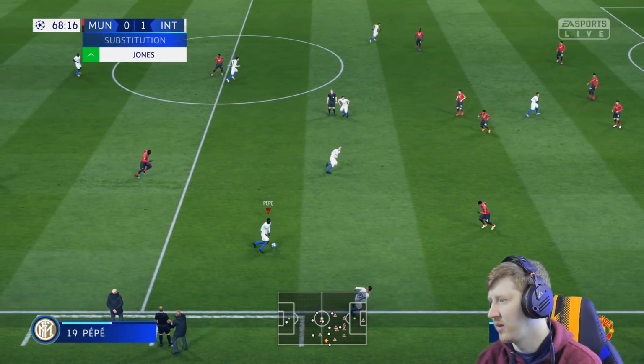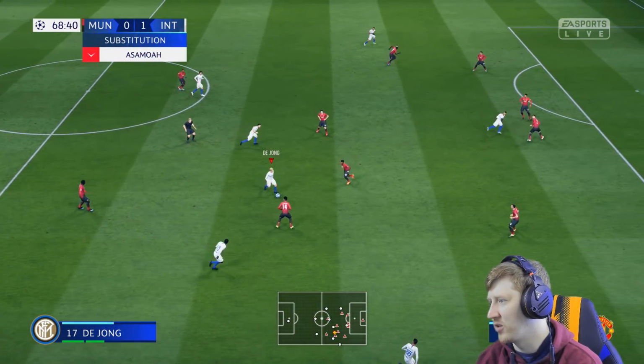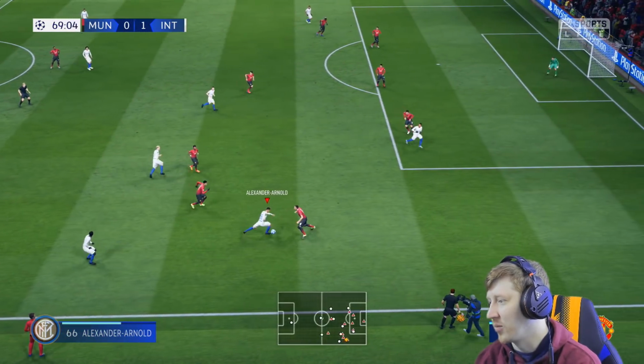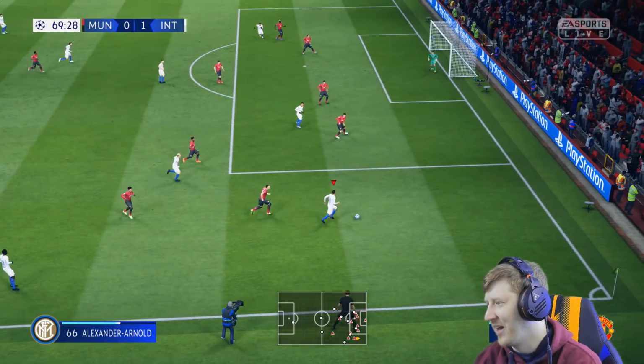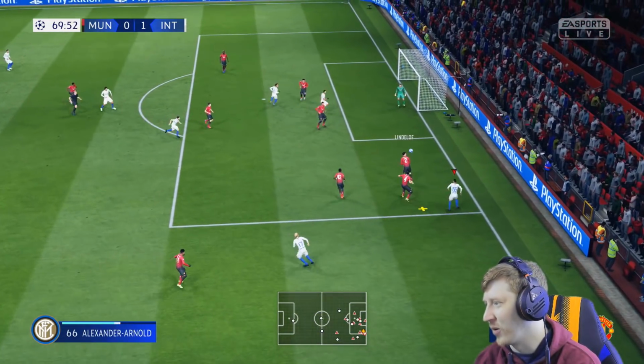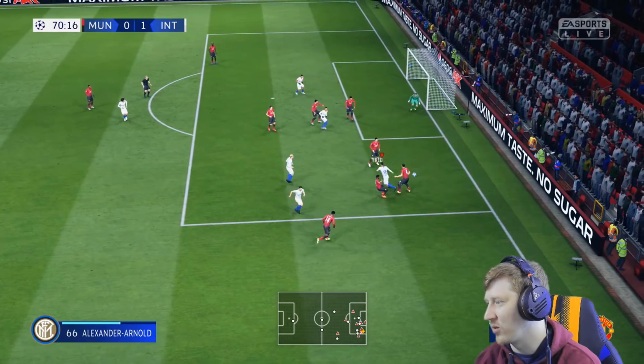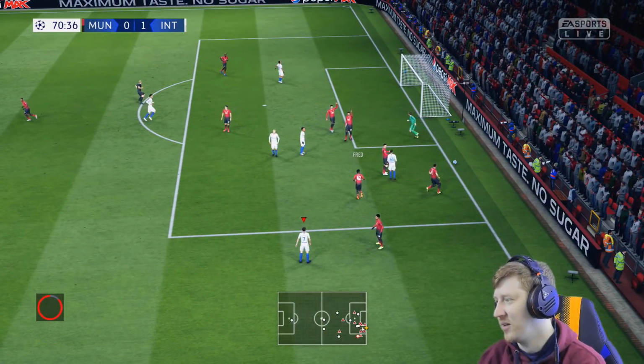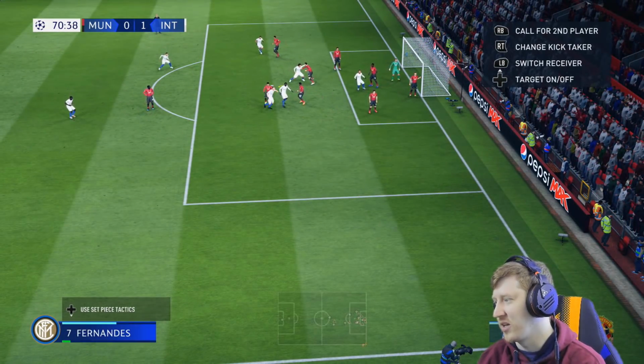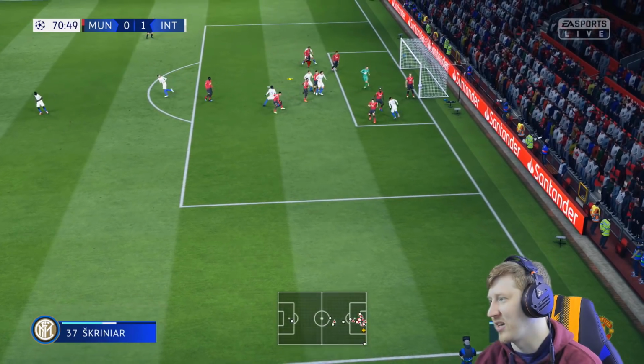Trent with the throw. Nicola Pepe brings it down. They've just put on Phil Jones to play at left back. So I'm going to try and destroy him at left back. And we certainly started off the right way to do that. Trent tries to get his cross in. We'll try again. Is that a corner? It is. Phil Jones at left back certainly is not the right recipe for trying to stay solid defensively.